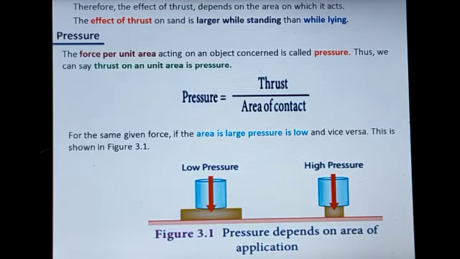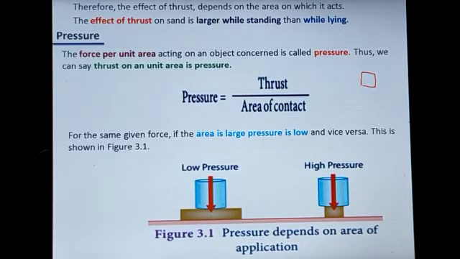Next one, pressure. How can we define pressure? The force per unit area acting on an object is called pressure. Able to follow me? That means the unit area, for example, 1 square centimeter.